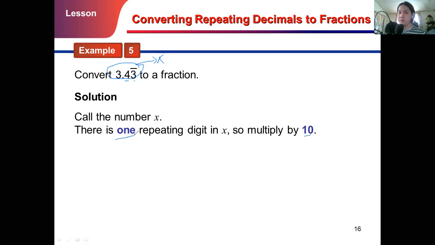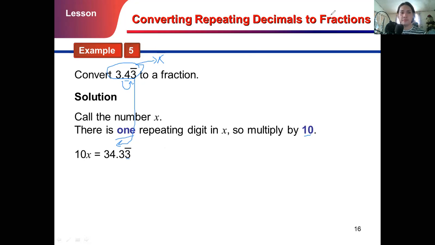So again, if there are two repeating digits, how much will you multiply? 100. If it is 3, multiply it by 1,000, as I instructed a while ago. Since there's only one repeating digit, which is 3 vinculum, we multiply by 10. So we have 10x is equal to, of course, you can just move the decimal one place to the right. That gives you 34.3, then 3, 3, the repeating decimal, the 3.